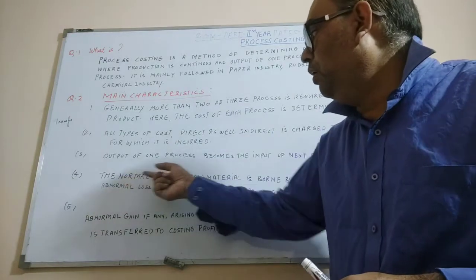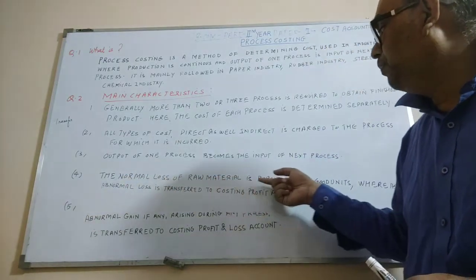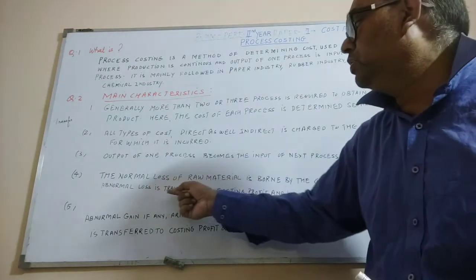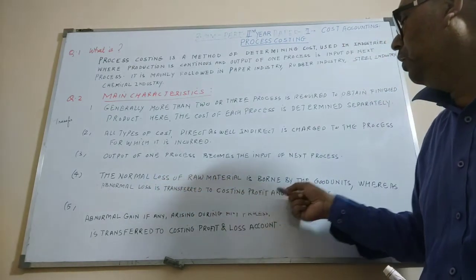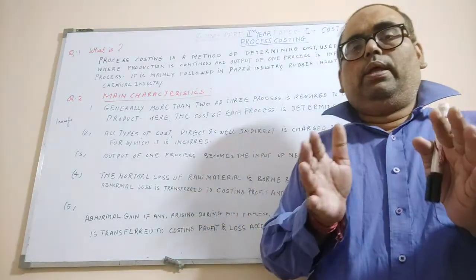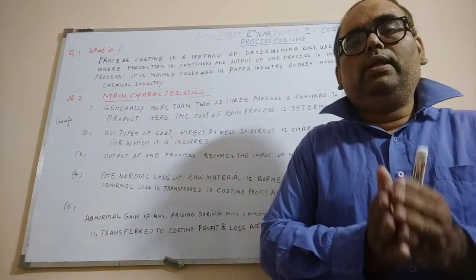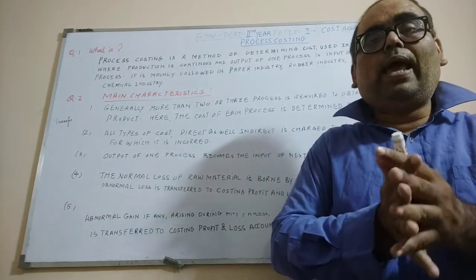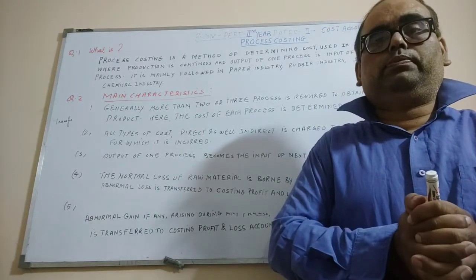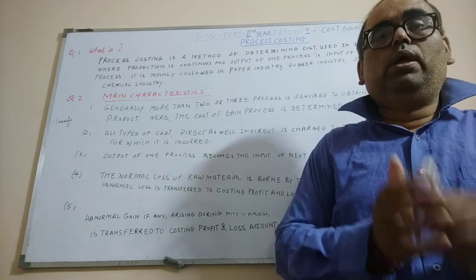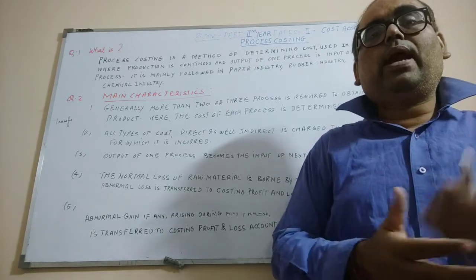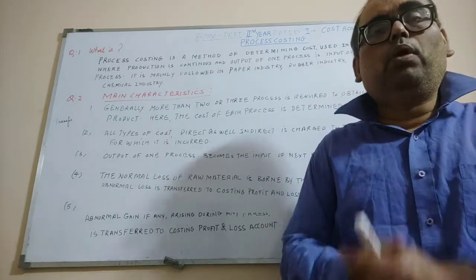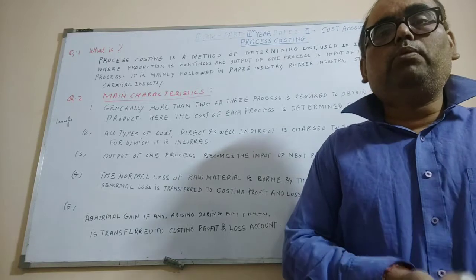Fourth point is the normal loss of raw material is borne by the good units, whereas the abnormal loss is transferred to costing, profit and loss account. In BCom second year, it is one of the most important topics. What are the types of losses which arise in the process? There are 2 types of losses related to raw material which arise in the process. One is normal loss, other is abnormal loss. What is normal loss and what is abnormal loss?